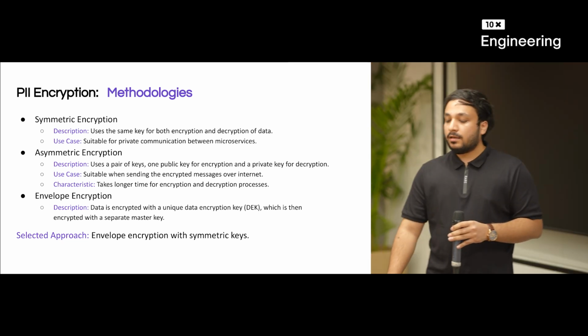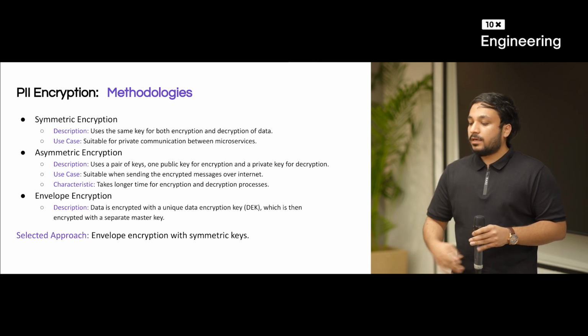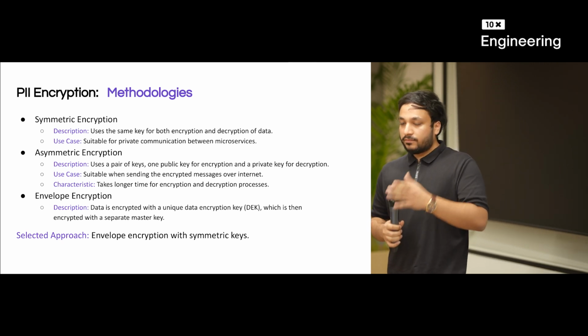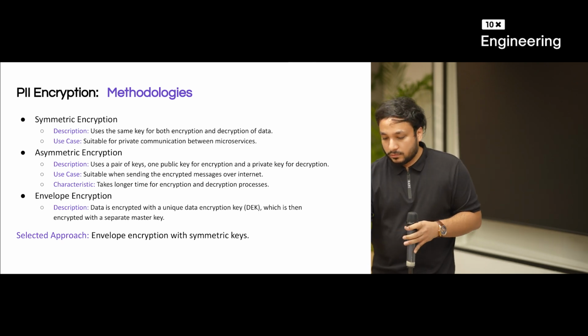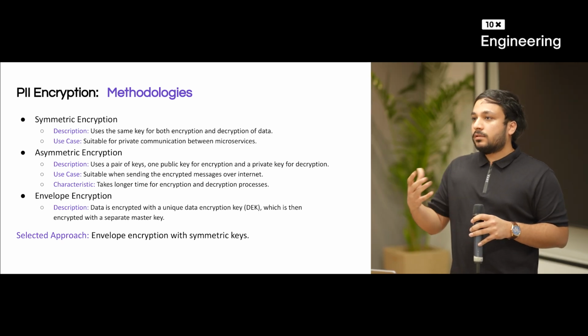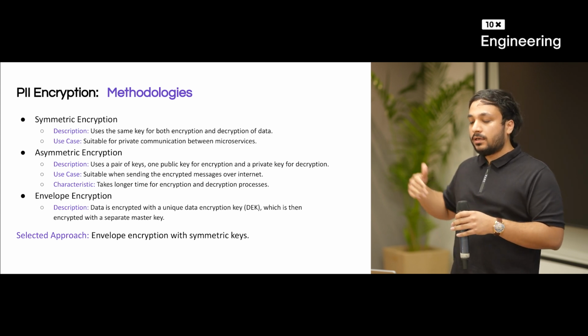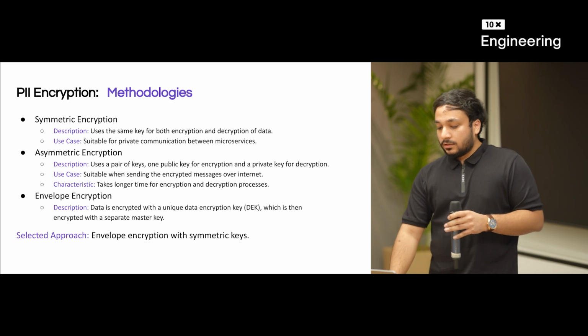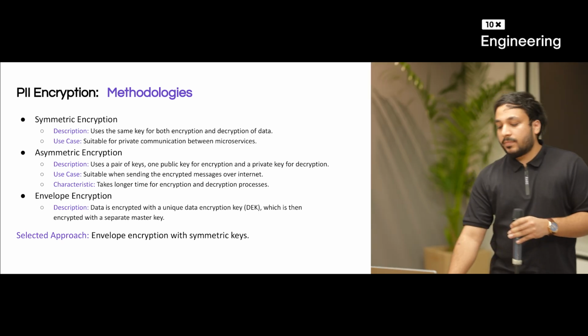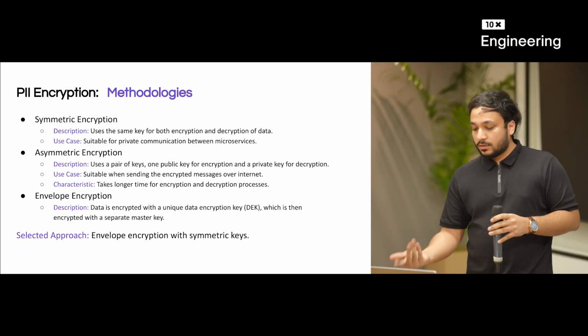Right. The second is asymmetric encryption, where there are different types of keys. One public key is used for encryption, and then a private key is used for decryption. So it is very suitable when people are sending messages over the internet, so that if one key leaks, the attacker cannot make sense of your data. Both keys have to be lost. But it takes, of course, longer because there are two keys involved.